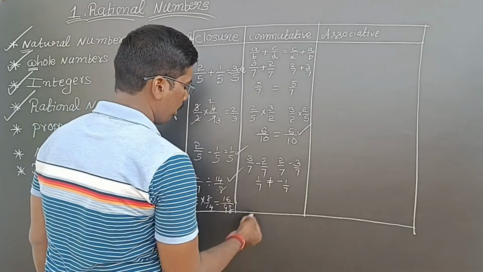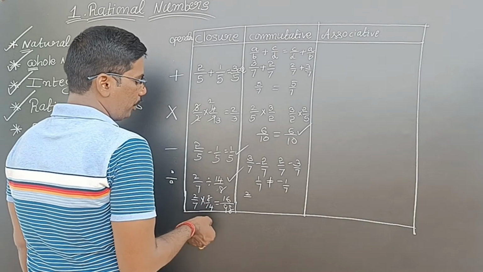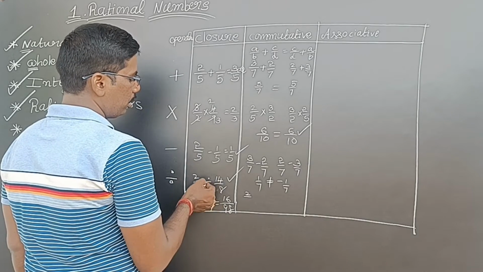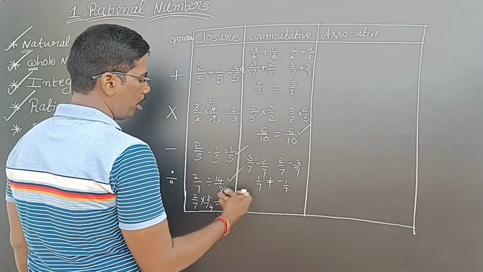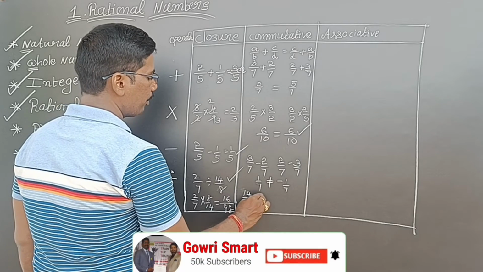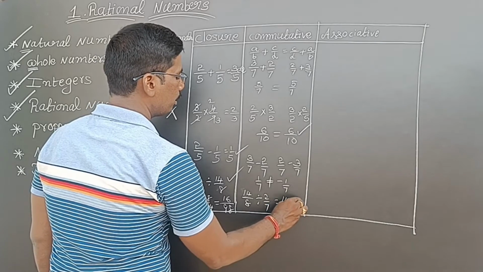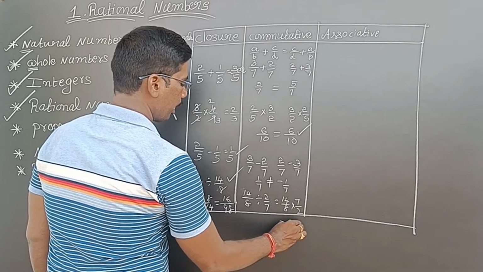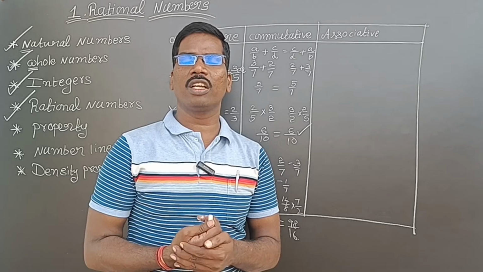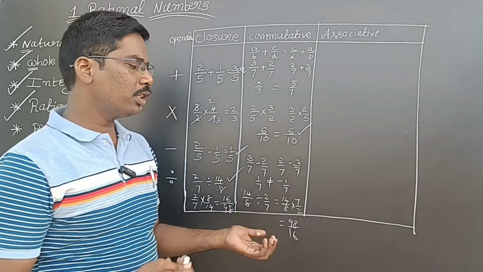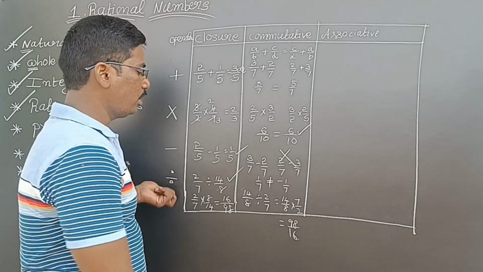In division also same like that only. See here, already we have done 2 by 7 divided by 14 by 8. So what I got? 16 by 98. Now I will do reverse. 14 by 8 is divided by 2 by 7. Now see here, 14 by 8 into 7 by 2. So reverse I am getting, 98 by 16. So one rational number and its reciprocal are never equal. Means commutative property is not satisfied in rational numbers under subtraction, under division.